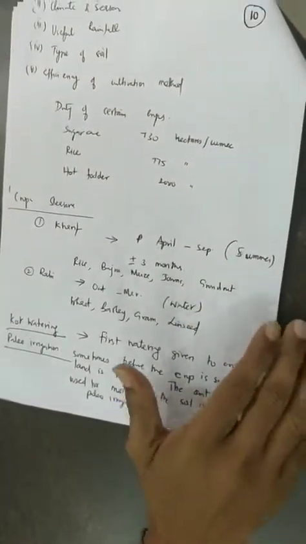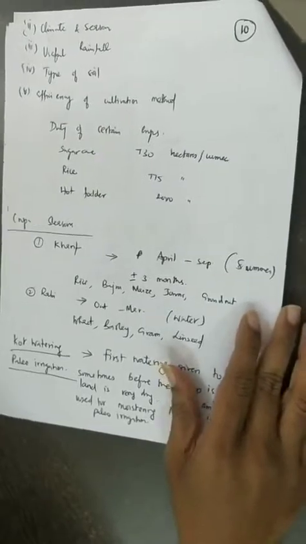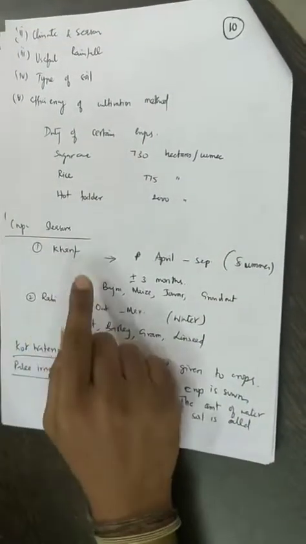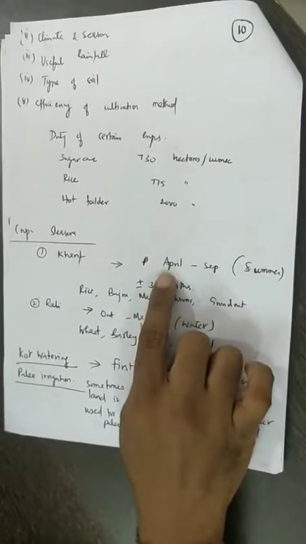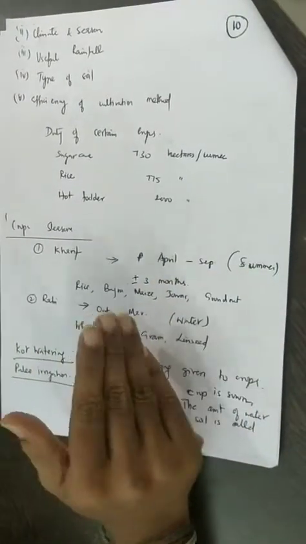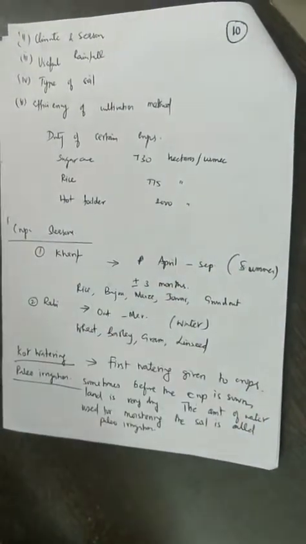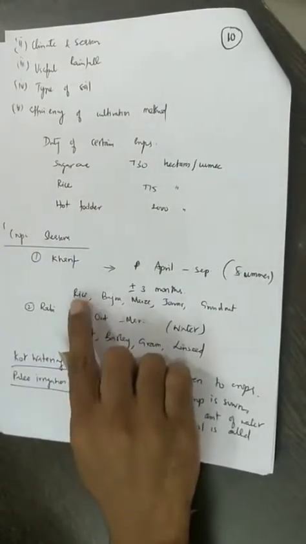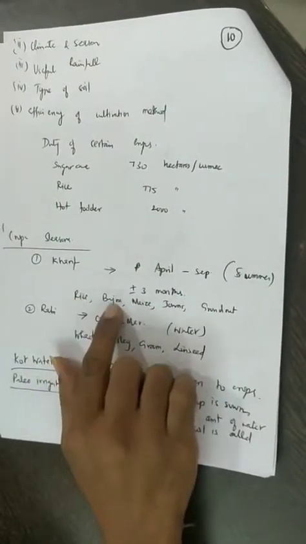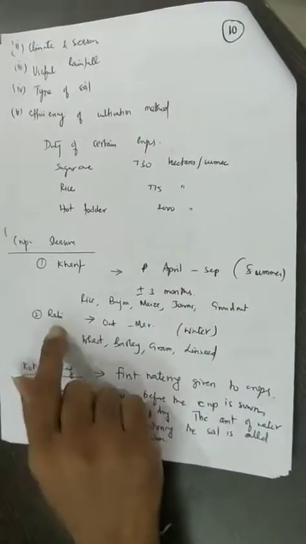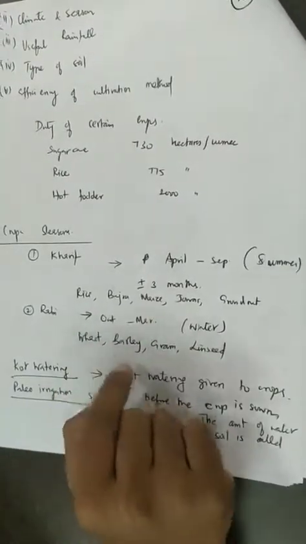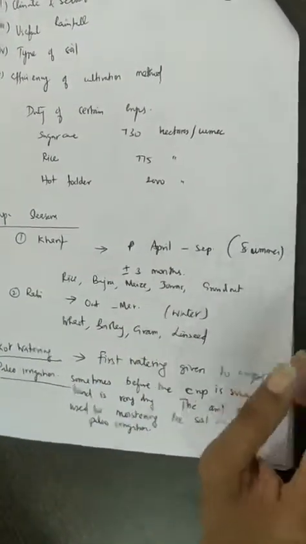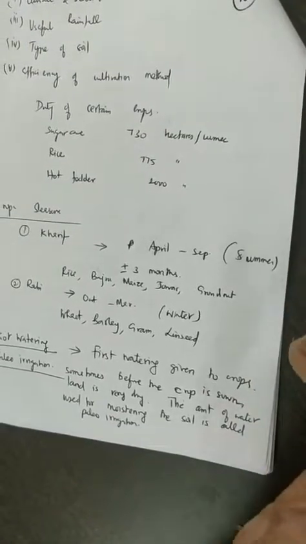Some of the crop seasons which we should know as we are doing this particular topic. Generally the crops can be classified as Kharif or Rabi crops. A Kharif crop is a crop that is grown generally between April and September. You can also add plus or minus depending upon the area. Some of the crops grown in the Kharif season are rice, bajra, maize, jowar and groundnuts. And Rabi is also called a winter crop, generally grown between October and March. Wheat, barley, gram and linseed are the crops grown during the Rabi season.